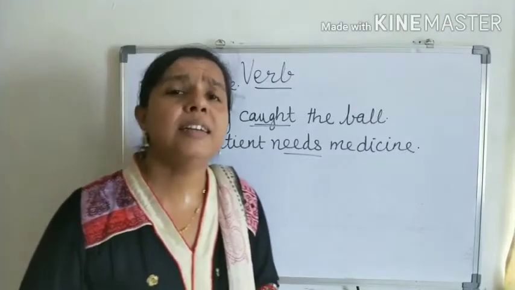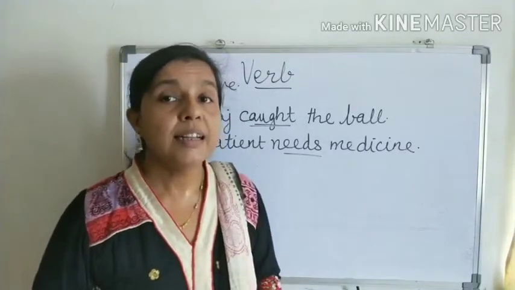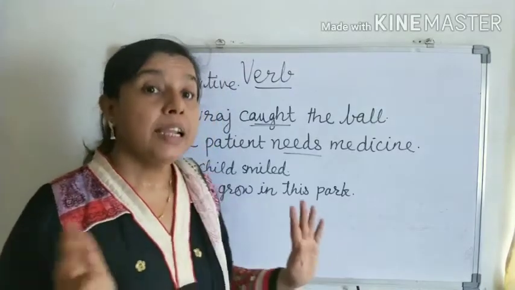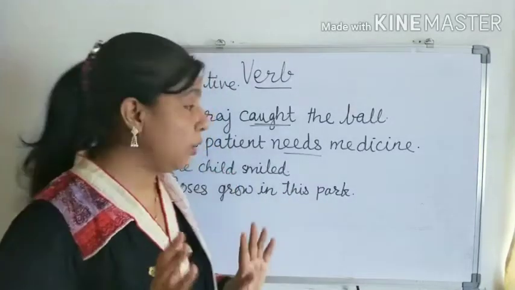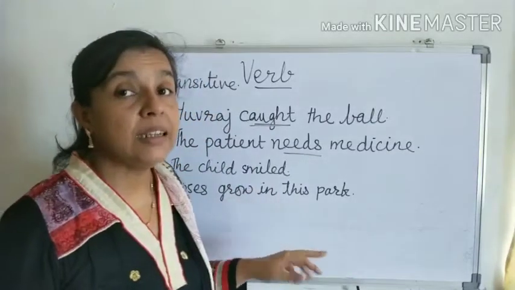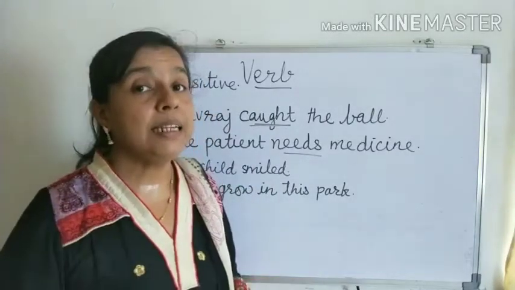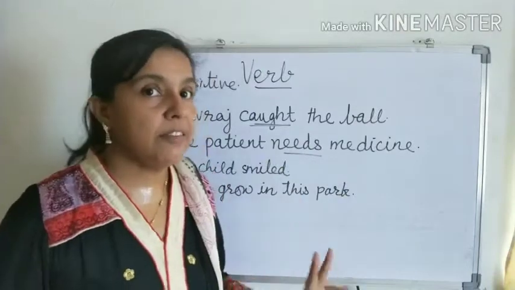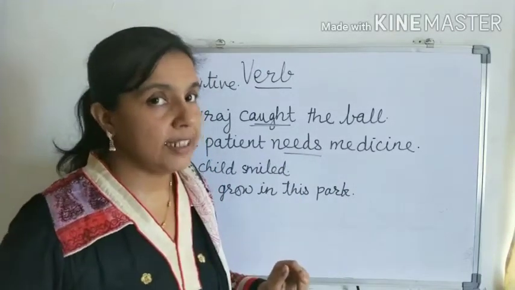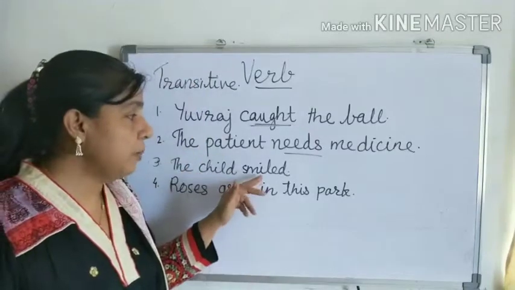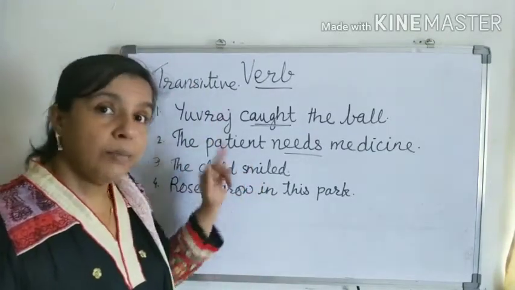Then what is an intransitive verb? Let us see. A verb that does not require an object to complete its meaning but has a complete meaning by itself is called an intransitive verb. So, the child smiled. Okay, we ask the same question here.